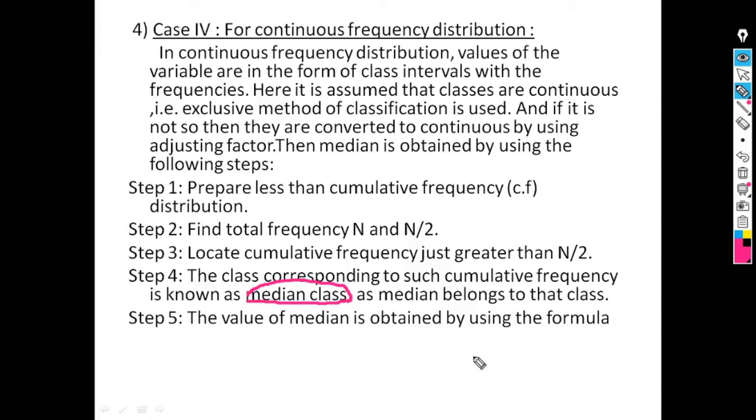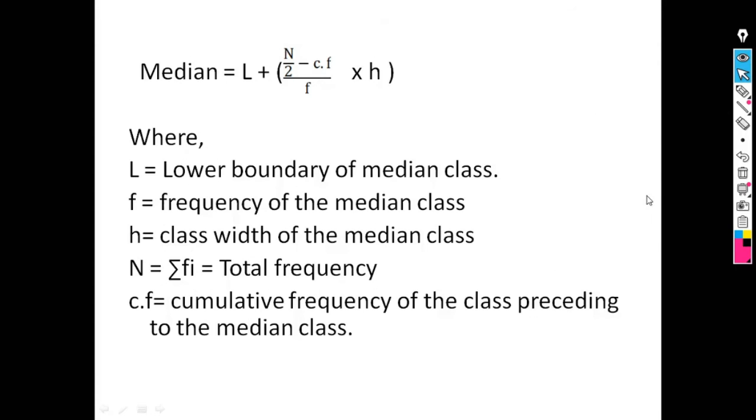And next step is the value of median is obtained by using the formula. The formula for median for continuous frequency distribution is median is equal to L plus (n by 2 minus Cf) upon f into h, where L is lower boundary of the median class, f is frequency of the median class, h is class width of the median class.